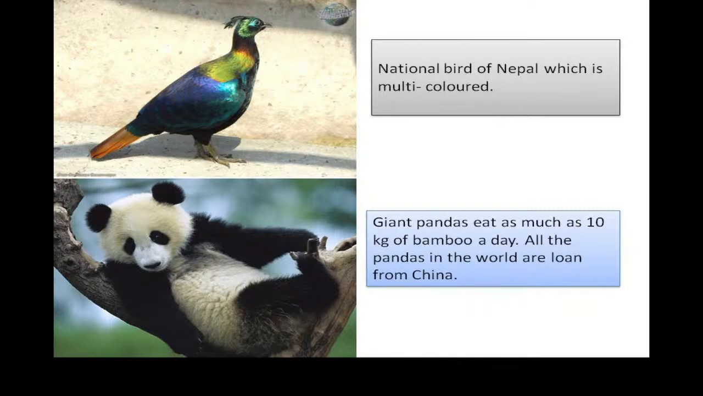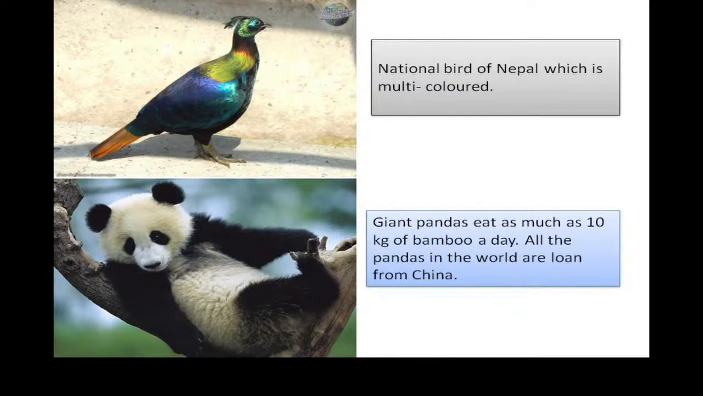The name of this bird is Lophophorus. In our book, it is mentioned as Daffy, and it is our national bird as well. It is the national bird of Nepal, which is multicolored. Multicolored means colorful.